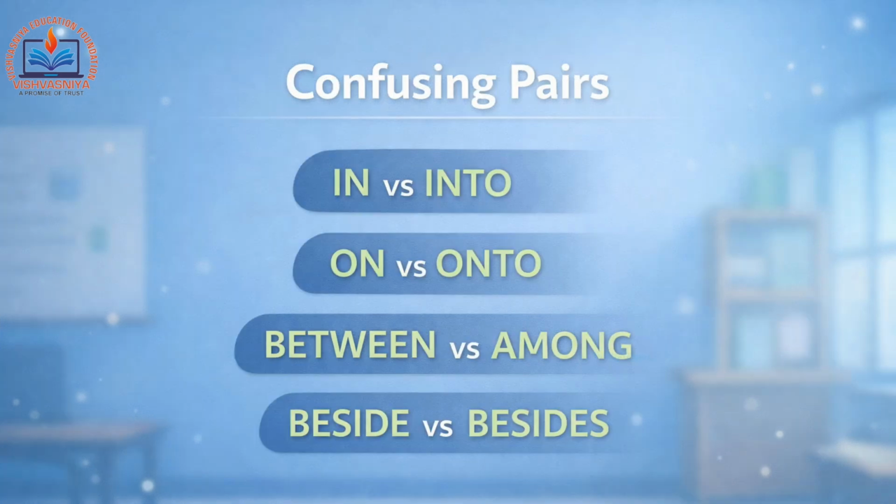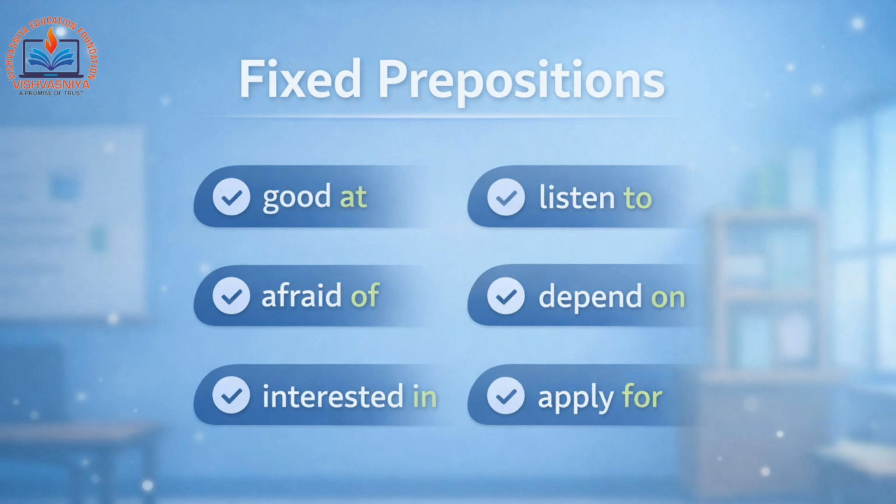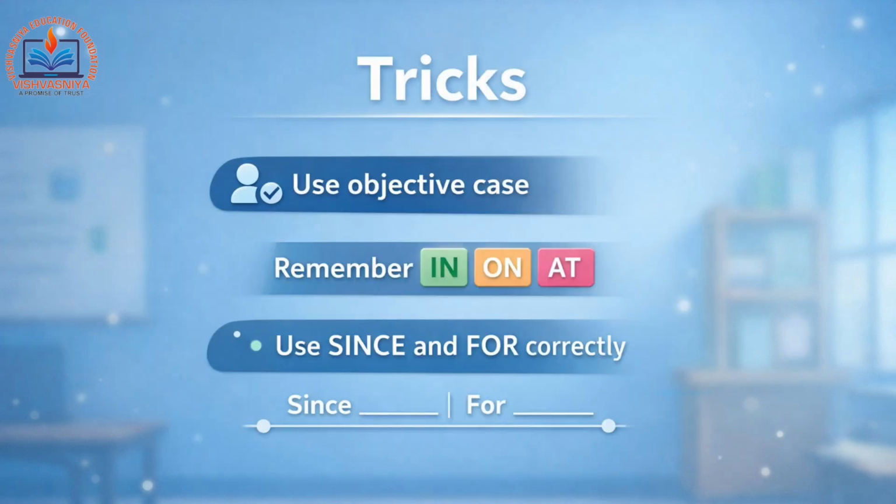Confusing pairs: in versus into, on versus onto, between versus among, beside versus besides. Fixed prepositions: good at, afraid of, interested in, listen to, depend on, apply for. Tricks: use objective case, remember in, on, at, use since and for correctly.